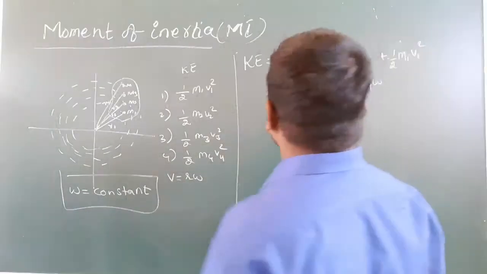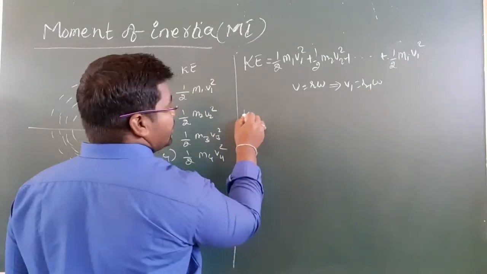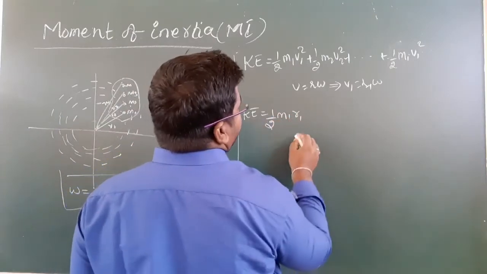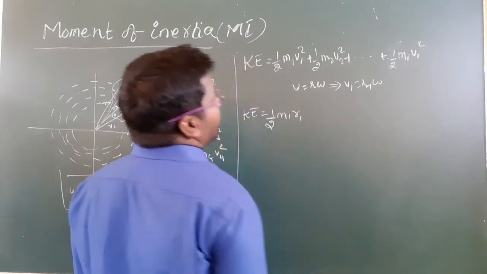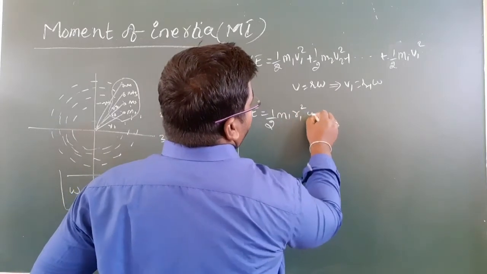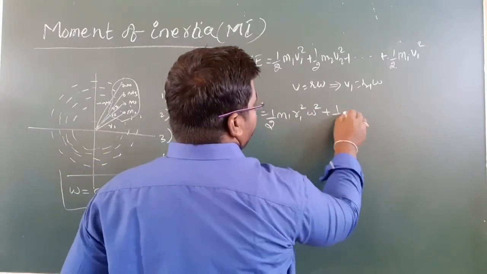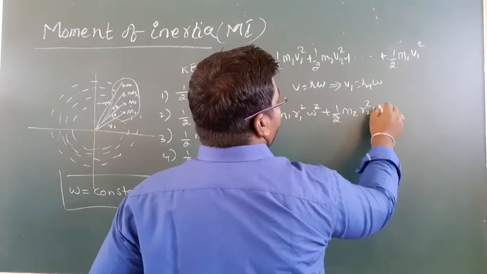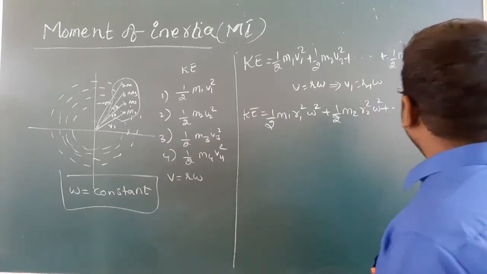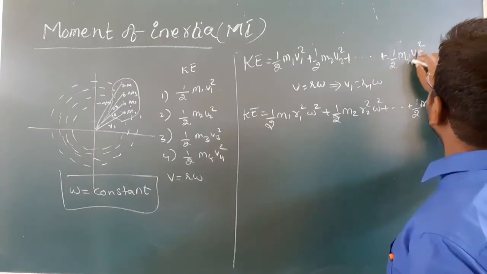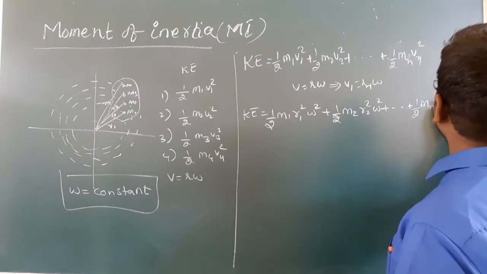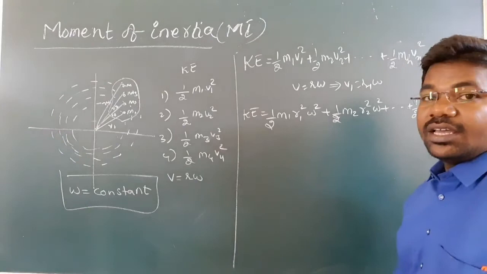Using this, change the equation: 1/2 m1 r1 square omega square, plus 1/2 m2 r2 square omega square, and so on, plus 1/2 mn rn square omega square. Understand?